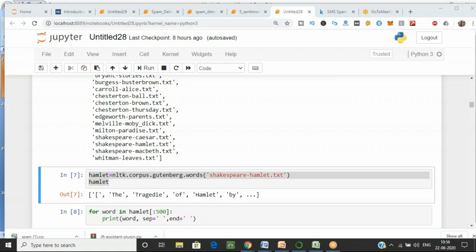OS error, Kalpana, then just import. Did you import OS or not? Because you have to import the OS library also. Did you import that or not? Okay, you have. Okay, Dipanshu, you're also getting the OS error. Just write the command pip3 install OS. Just use that command also.